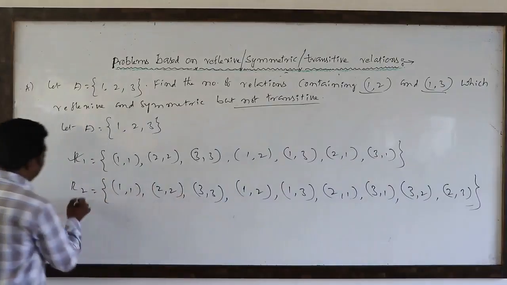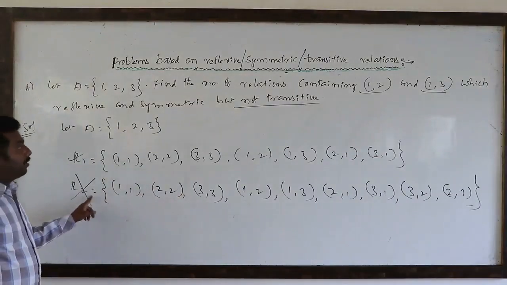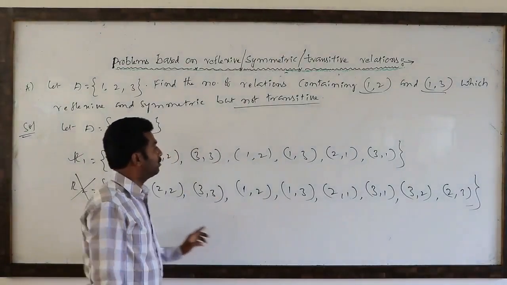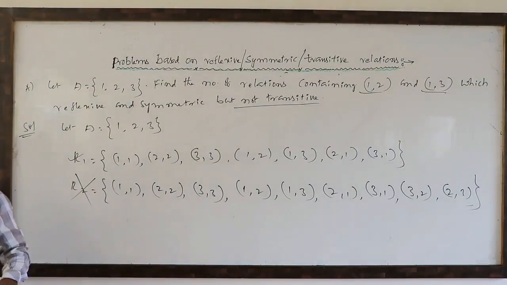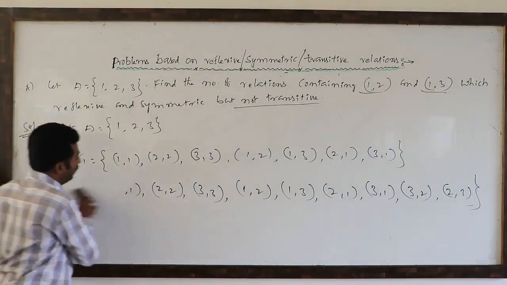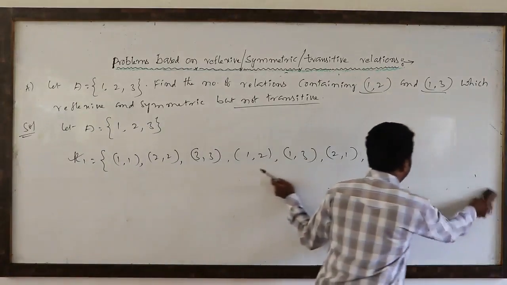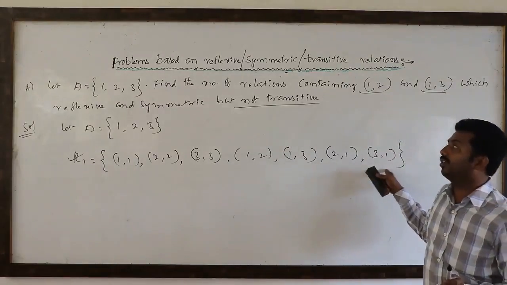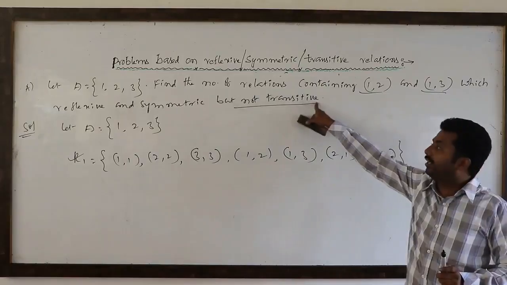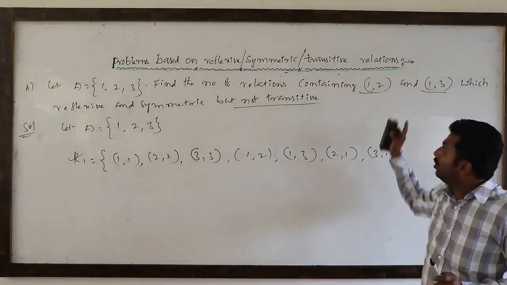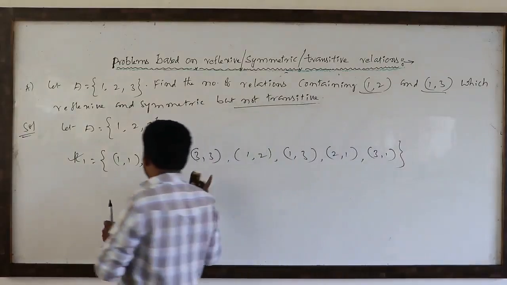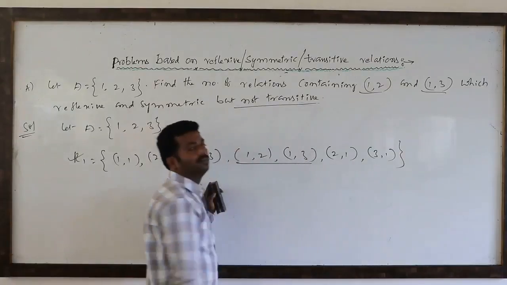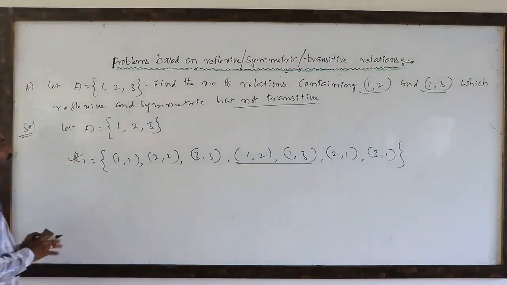This is compulsorily an equivalence relation, but they are asking that it should not be transitive, so where should we stop? Here only we have to stop. Only one relation is possible. Other than these pairs, whatever extra pair you add will be transitive, otherwise it is not symmetric. So to verify all these conditions, maximum we can write one relation, that relation containing (1,2) and (1,3). This condition compulsory we have to write.